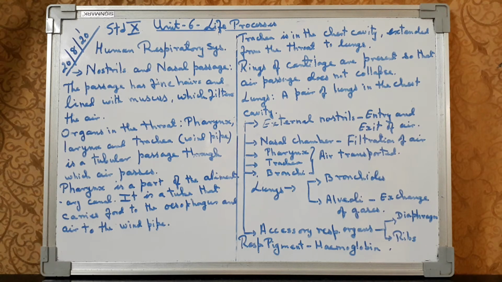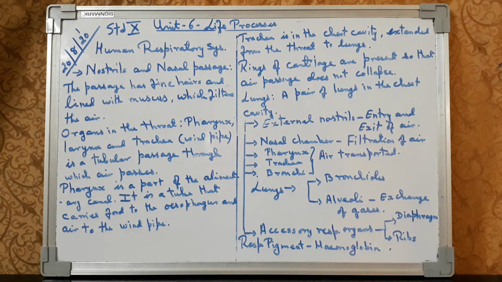The filtered air is transported through the pharynx, trachea and bronchi to the lungs. In the lungs, we have two further divisions, the bronchioles and the alveoli. The exchange of gases takes place in the alveoli. Then we have the accessory respiratory organs which help in respiration, that is the diaphragm and the ribs.